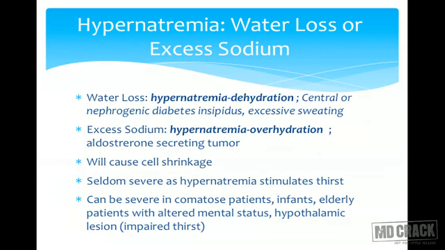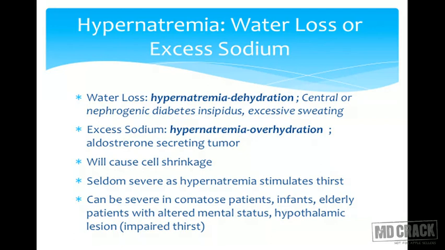Hypernatremia is a situation which occurs much less commonly, but it can occur in some cases. The hypernatremia can also occur in cases where there is excessive loss of fluid compared to that of the electrolytes. So in that case, we will call it hypernatremia dehydration. This can occur in central or nephrogenic diabetes insipidus. What happens in these cases?